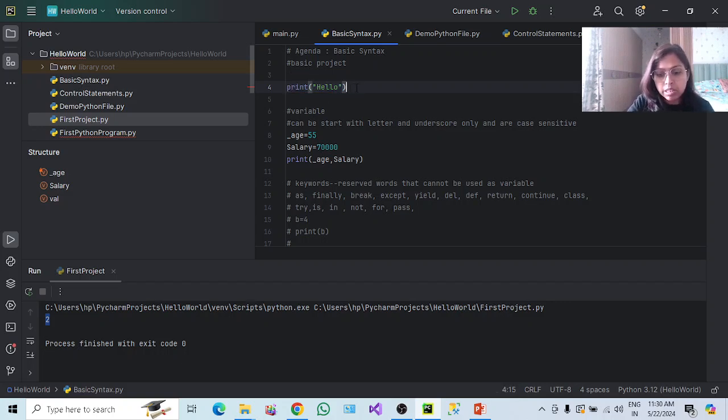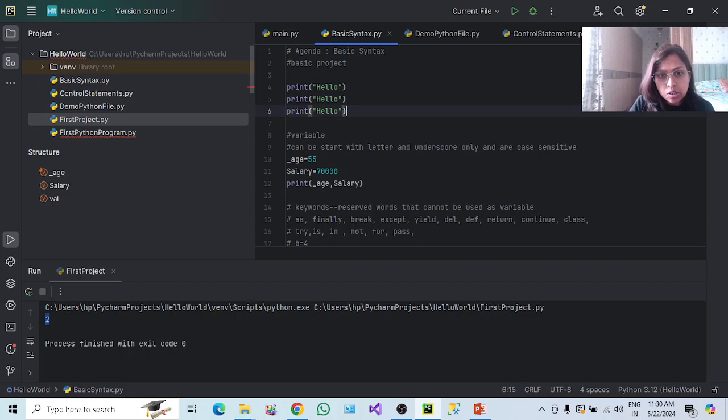Let me copy paste three times to show you. If you keep single quote, this will also work, and with three single quotes, this will also work.